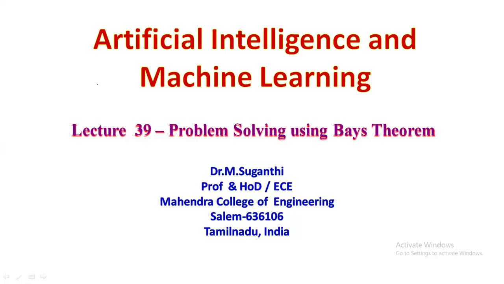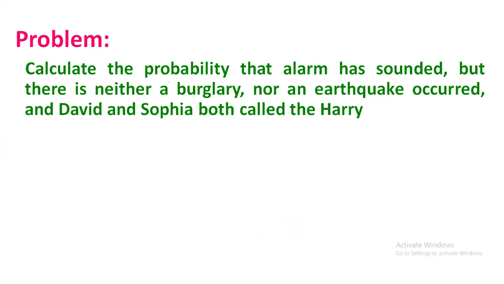In this lecture, we'll solve one problem by using the Bayes theorem. First, we'll see the scenario of this problem. The problem is to calculate the probability that an alarm has sounded, but there is neither a burglary nor an earthquake, and David and Sophia both called Harry. Now I will explain the scenario of this problem, and then only you will be able to solve it.